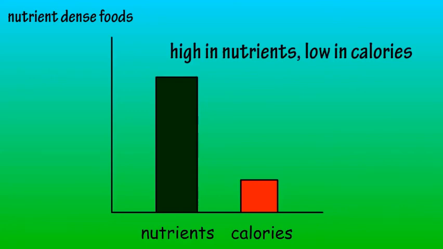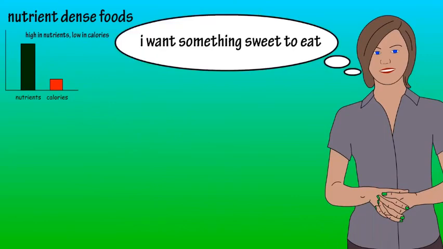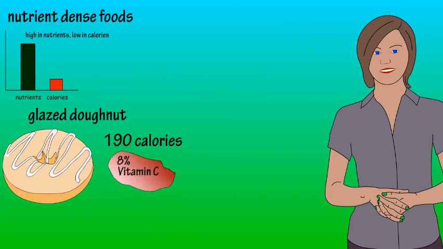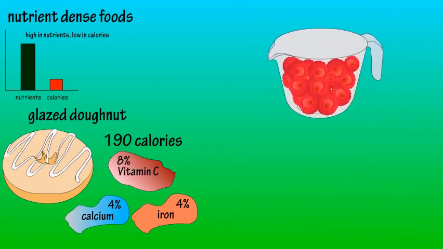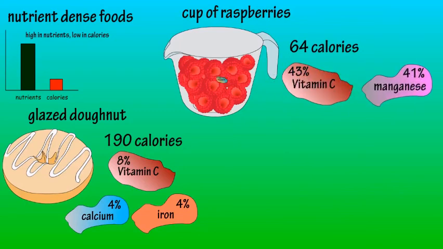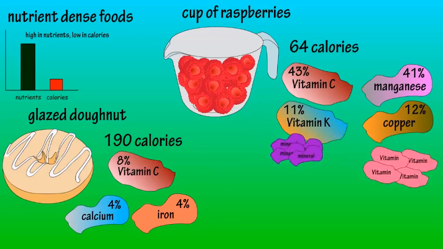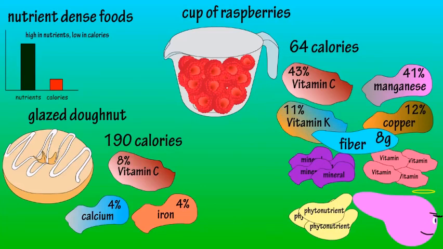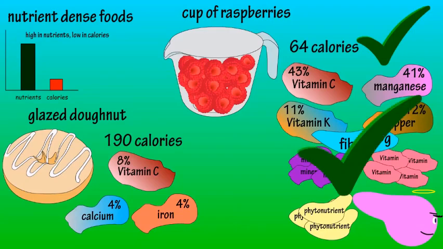So let's look at an example. Say you are craving something sweet. Option 1 is a glazed donut, which contains 190 calories and provides 8% of the RDI for vitamin C and a small amount of calcium and iron. Option 2 is a cup of raspberries, which provides 64 calories and is high in vitamin C, manganese, vitamin K, and copper. Raspberries also contain smaller amounts of many other vitamins and minerals, and are loaded with antioxidants, phytonutrients, and 8 grams of fiber, which helps with digestion. As you can see, far fewer calories and many more nutrients, which equals a much healthier option.